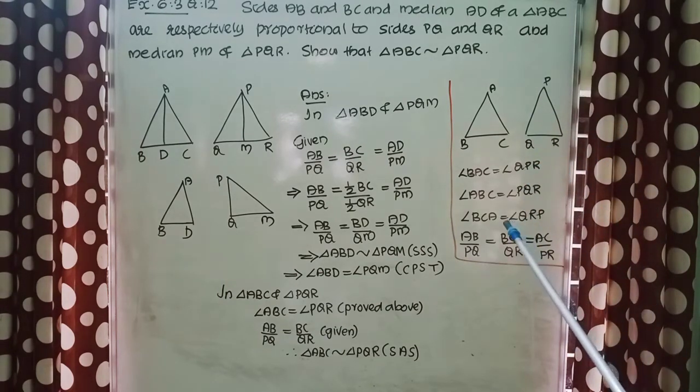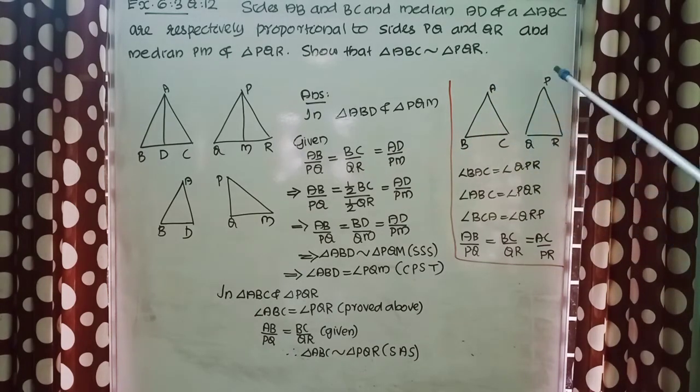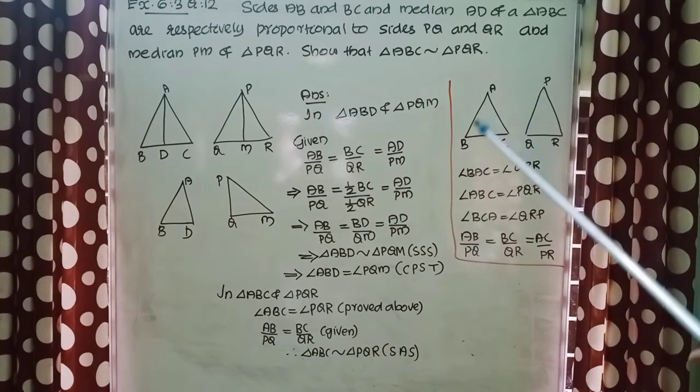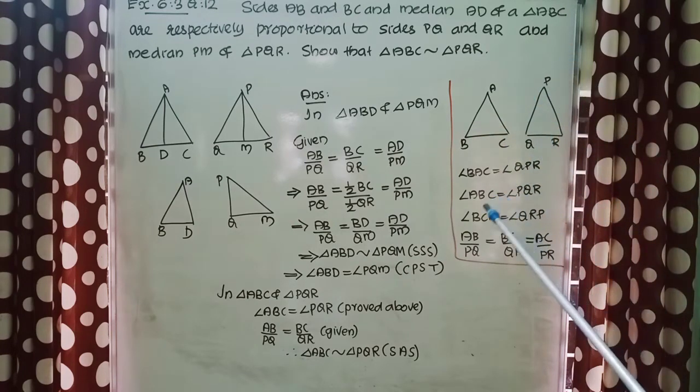Corresponding parts I have written here. First one, angle BAC equal to angle QPR. Next, angle ABC equal to angle PQR. Then angle BCA equal to angle QRP. Then AB by PQ equal to BC by QR equal to AC by PR.